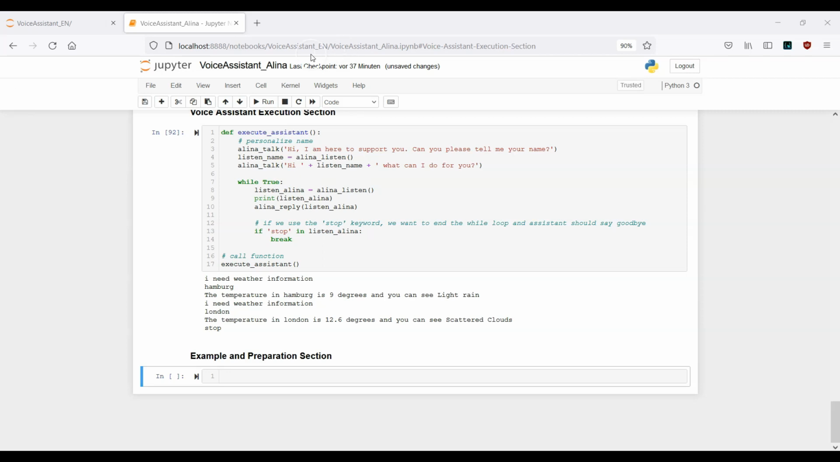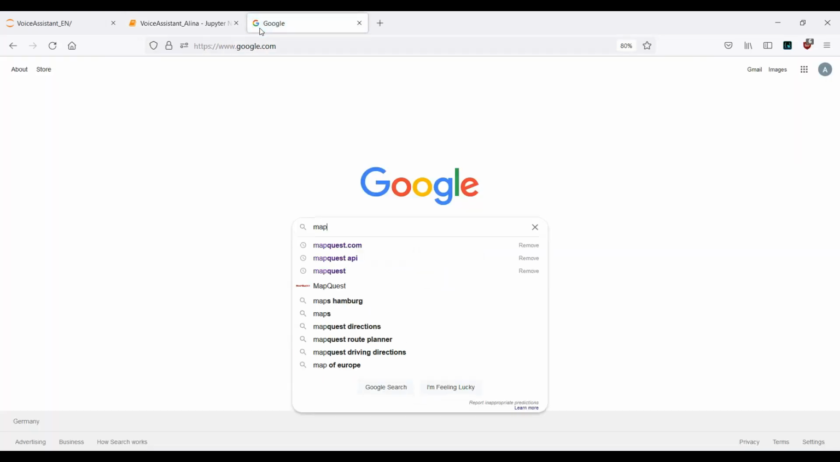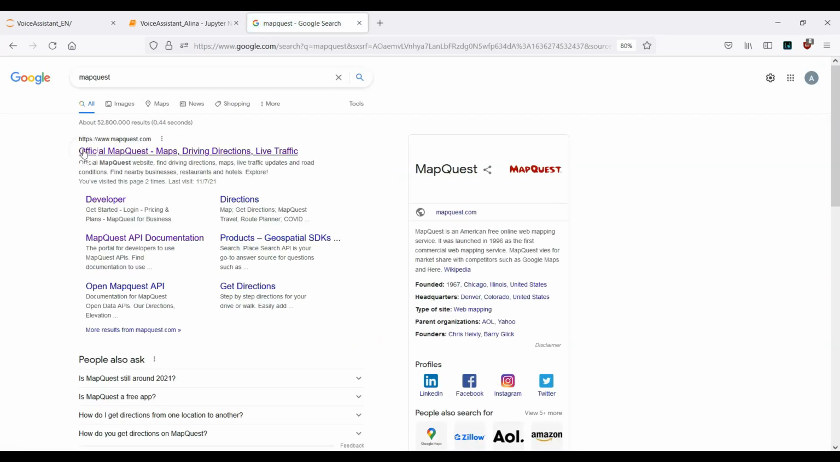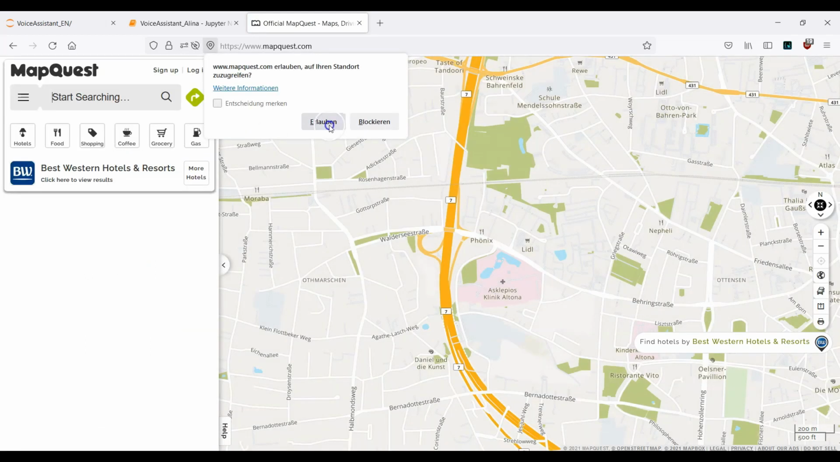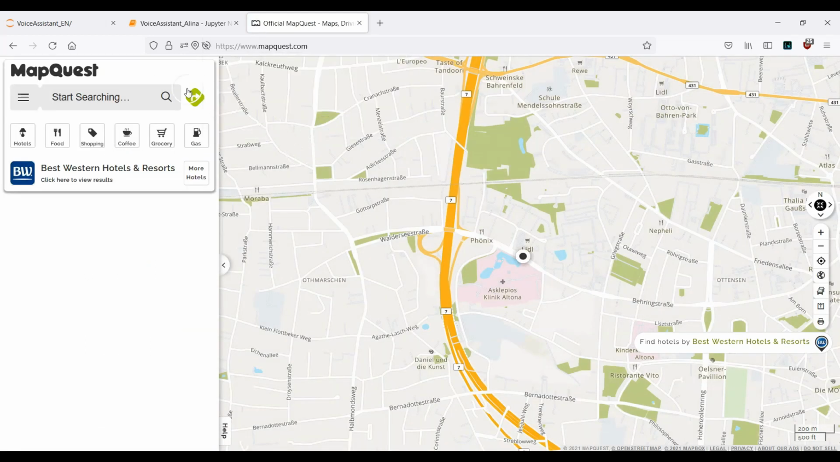So for now, what we want to do is work with the website Mapquest. Just go ahead and type it into Google, mapquest.com. And you will see that the website itself looks something like this. So it looks a little bit like Google Maps. And what we want to do now is get the API key of the website.